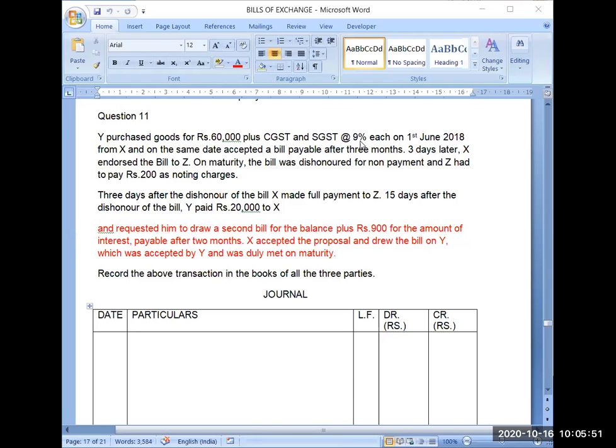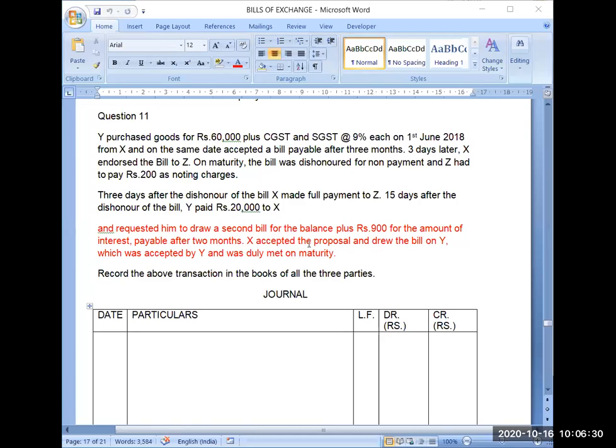So Z had paid rupees 200 as noting charges because that bill was transferred to Z. So Z will be liable to present the bill on the due date, and if the bill gets dishonored, Z will be liable to hire a lawyer. 3 days after the dishonor of the bill, X made full payment to Z. 15 days after the dishonor of the bill, Y paid rupees 20,000 to X. Now the part written in red is out of syllabus now, that is renewal of bill. So that's why I have mentioned it here, but we will not be doing this part.